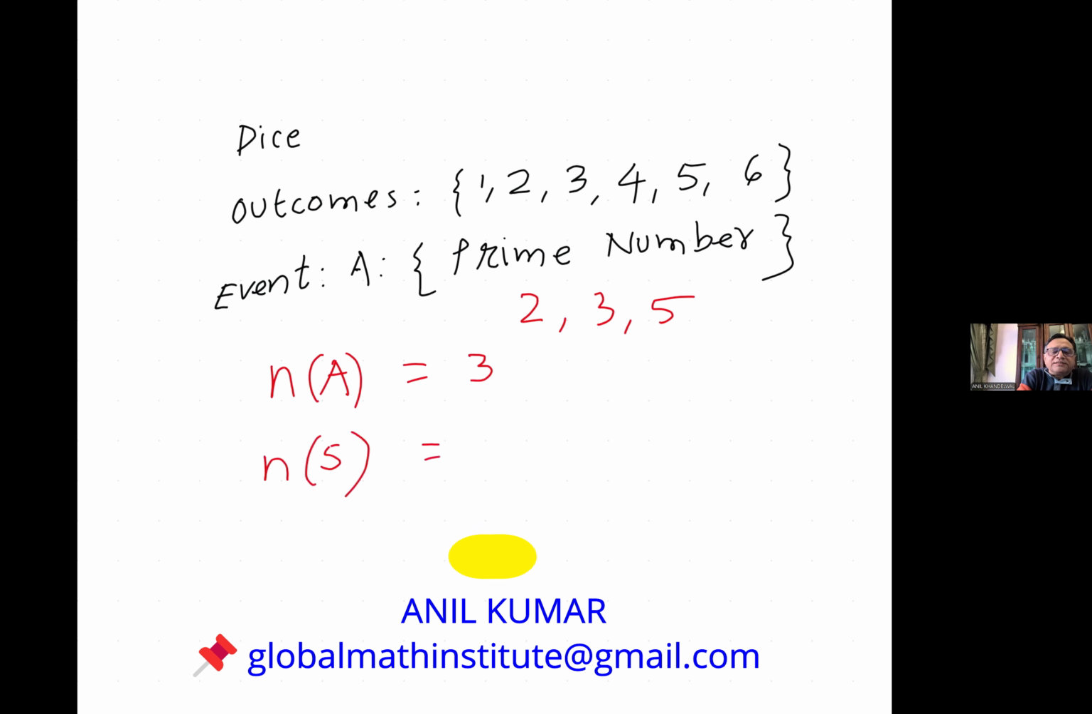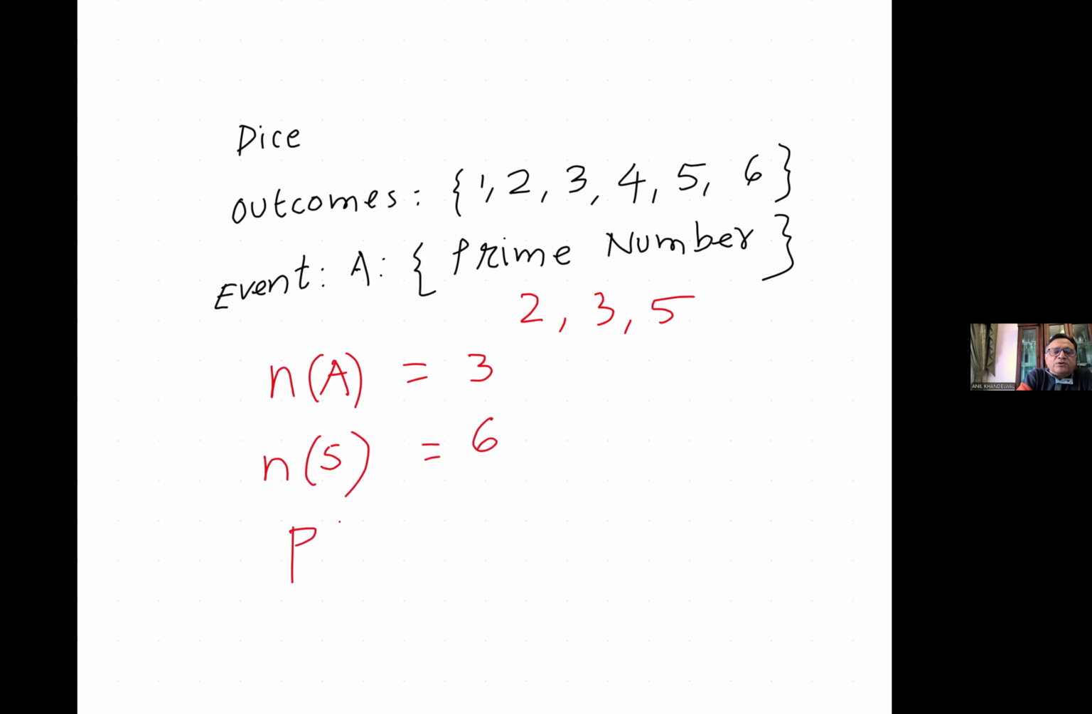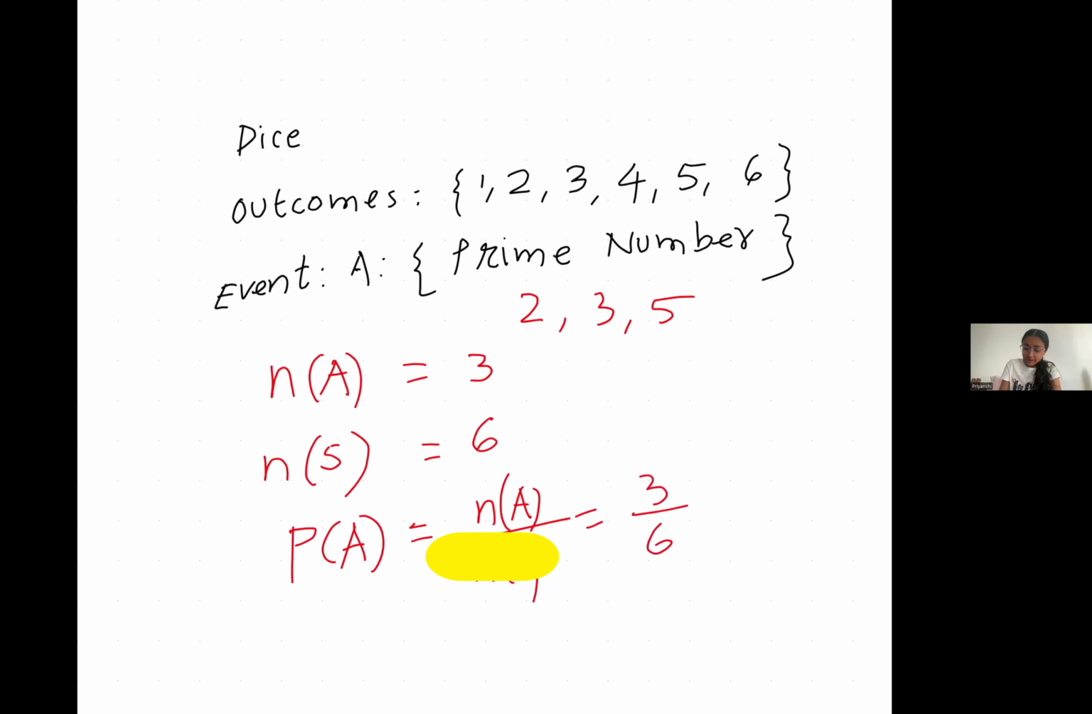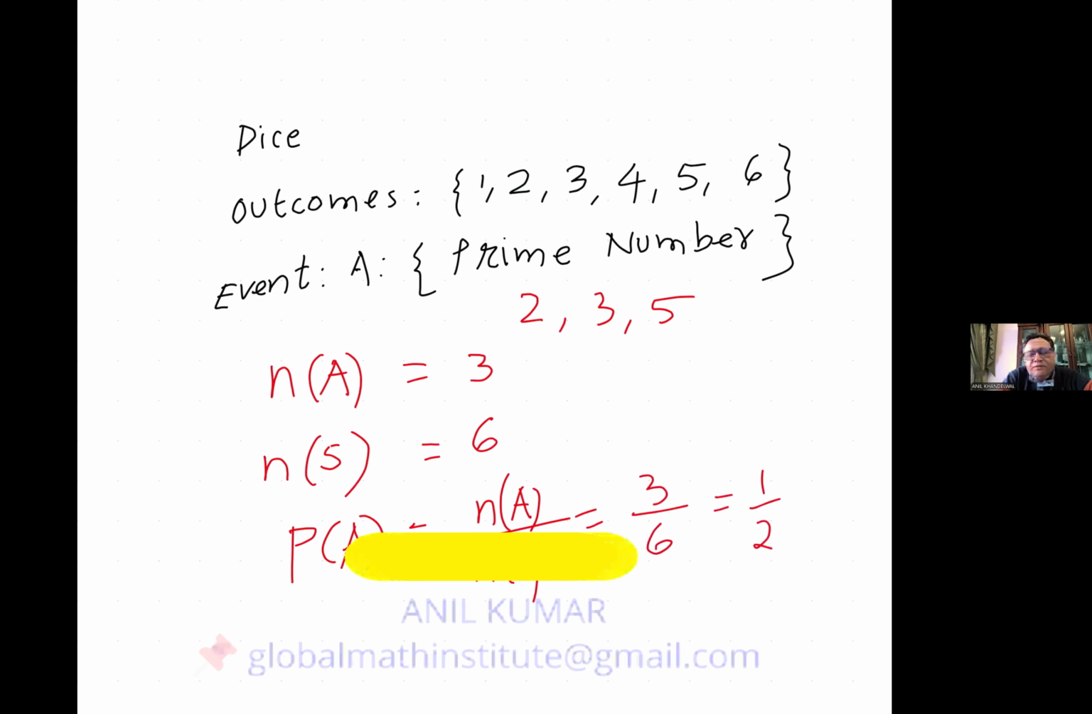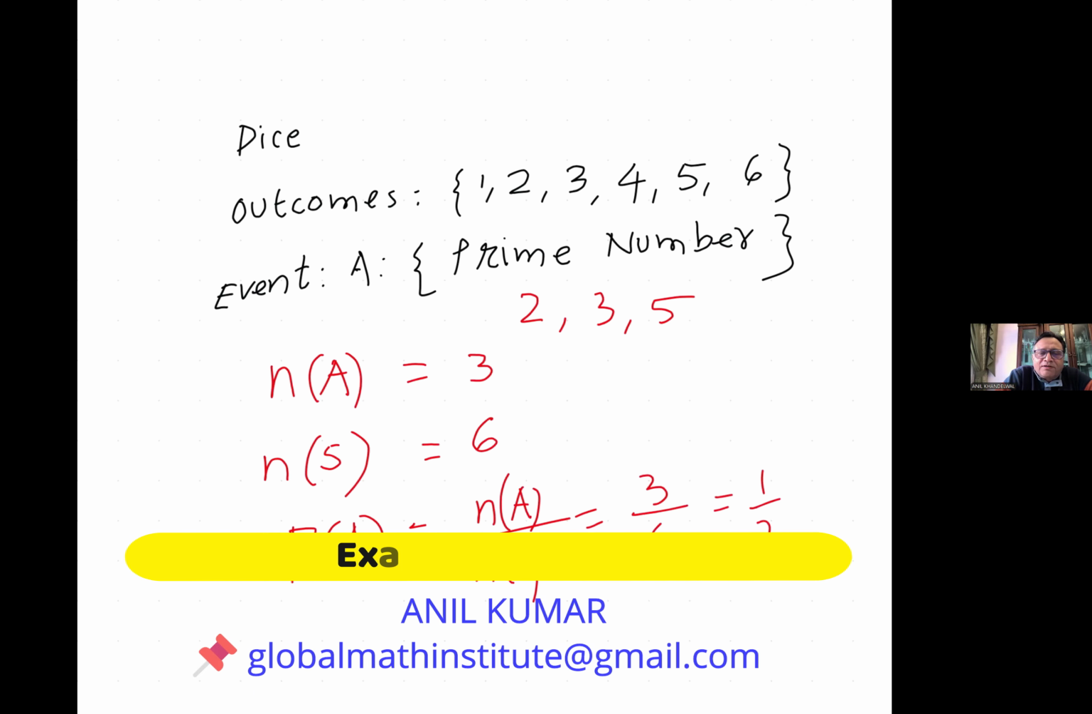and the total is six. And therefore, the probability for the event A is the ratio of the number of favorable outcomes to the sample space, right? Total, correct? So it is 3 out of 6, which is half. Makes sense. So we have done our first example with the dice, correct?